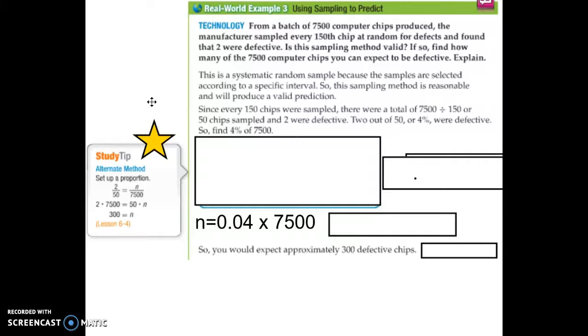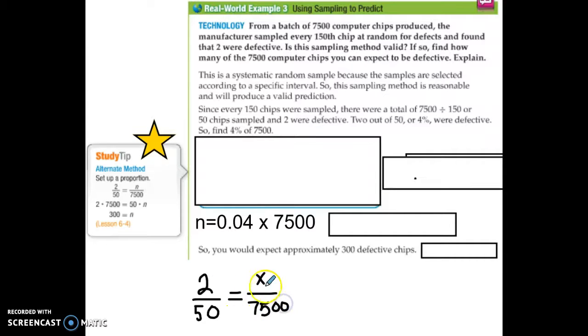How many would we expect to do out of 7,500? Well, if 2 were defective, we can find out how many we actually grabbed. I grabbed 1 out of every 150, so I can count by 150 until I get to this number: 150, then the 300th one, then the 450th. Or I can just take 7,500 and divide by 150. The choice is yours, but there would be 50, I believe, grabbed. So there's 2 defective out of the 50 they tested. So how many would we expect out of 7,500?